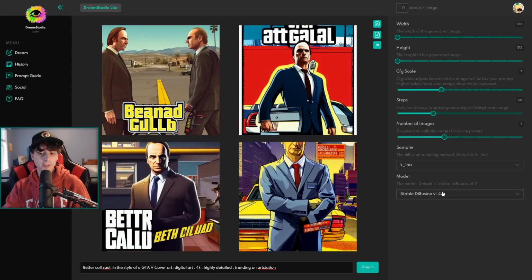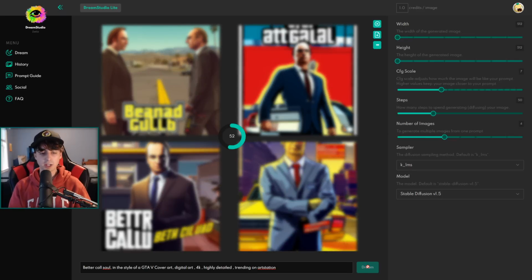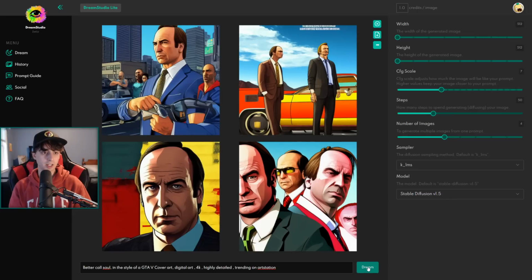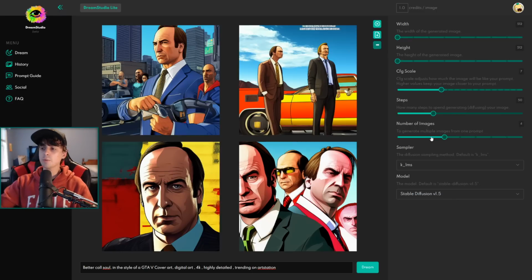And yeah, I think that the 1.5 here just produces nicer images as a whole. It's not a huge crazy improvement or anything like that, but yeah, I think there is definitely an improvement in the new model. This one's looking real nice. I really like this image right here, I have to say. Anyways, moving on to our next topic today.